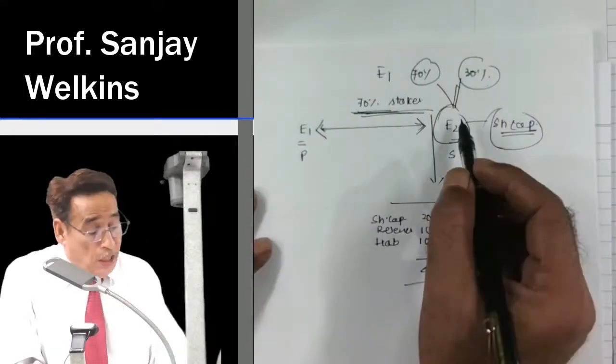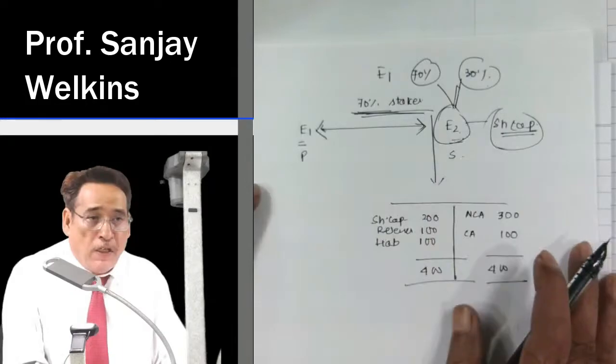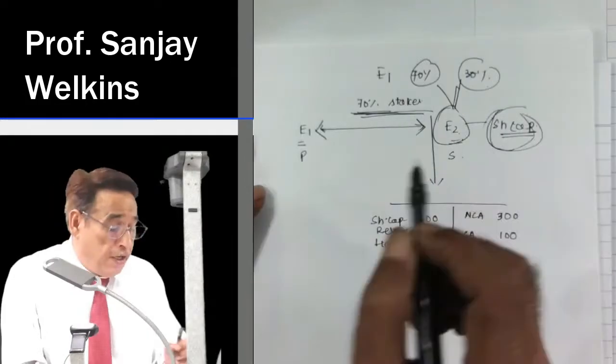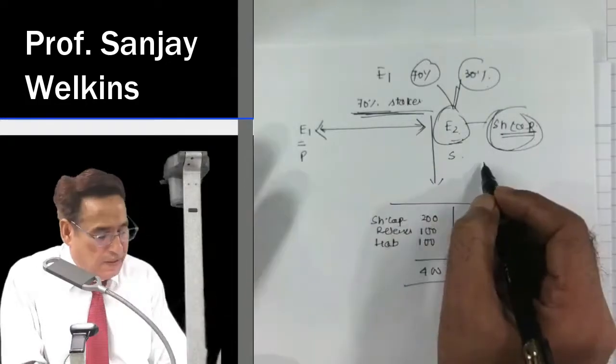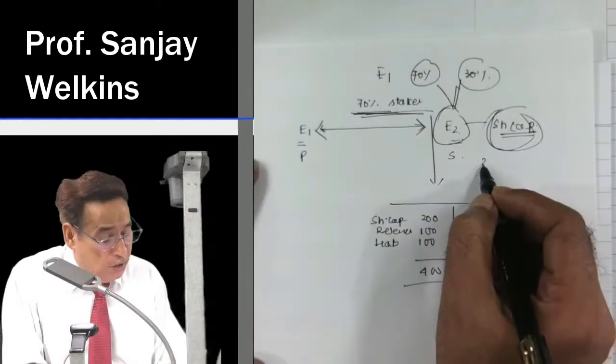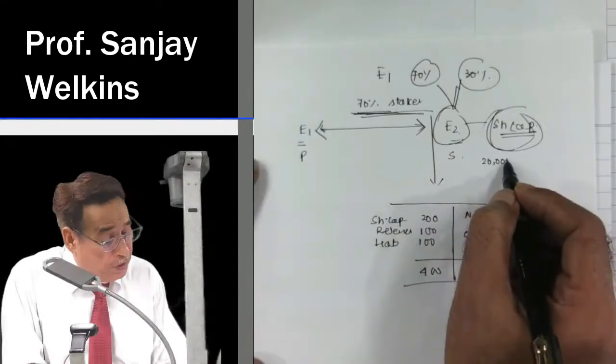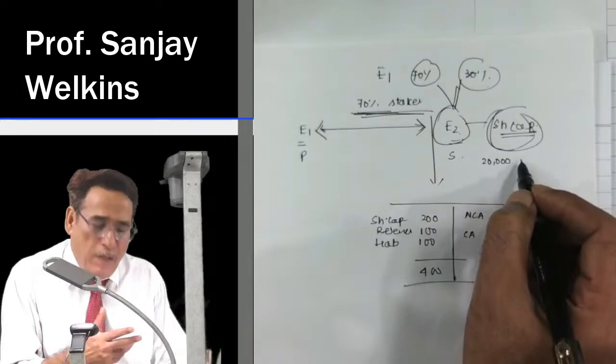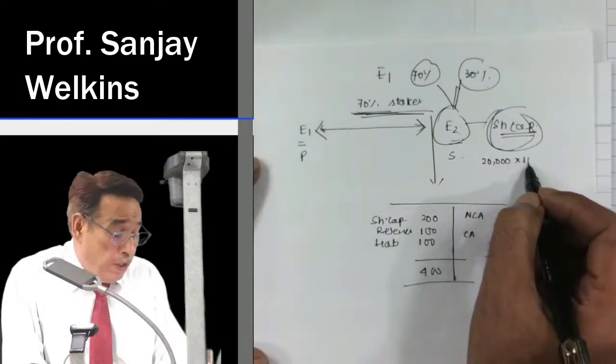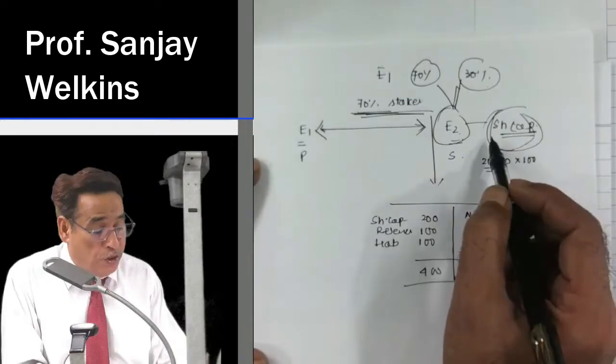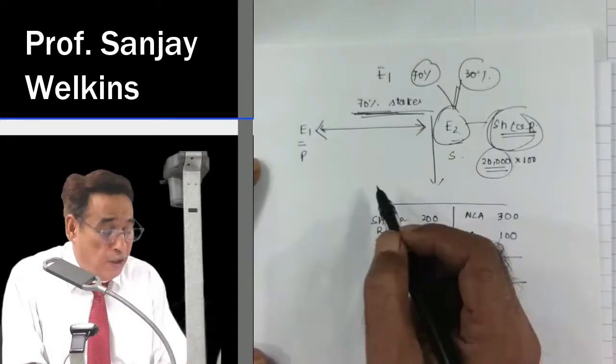Now please try to understand. Now you presume you are E2 Limited. Your total share capital, let us say for simplicity's sake, is 20,000 shares of rupees 100 each. That means total number of shares of your company is 20,000.